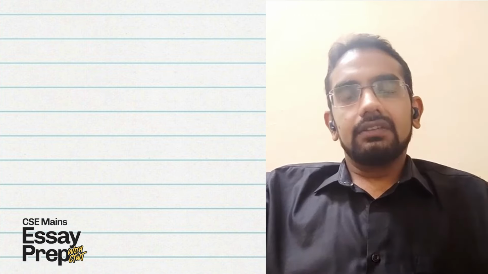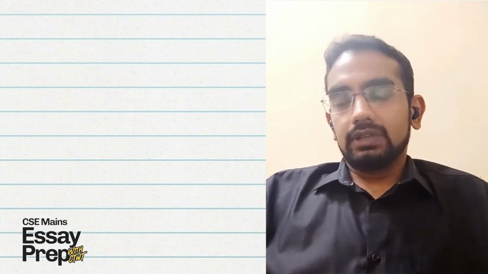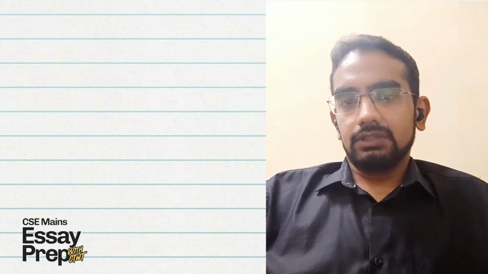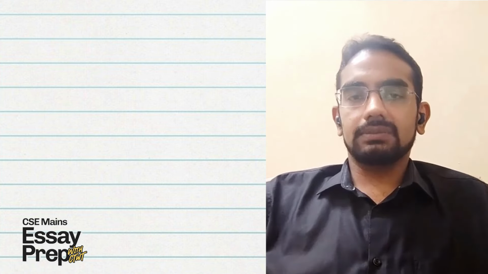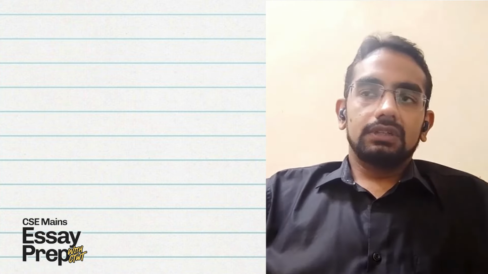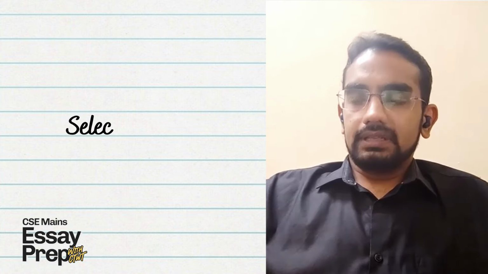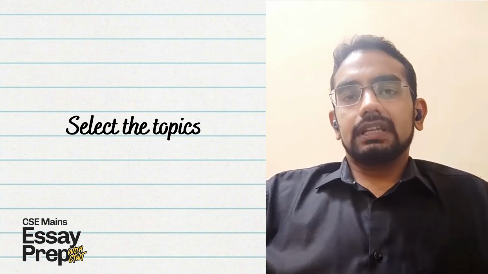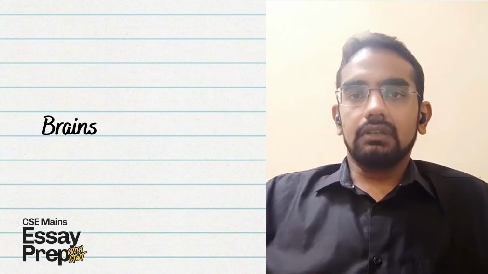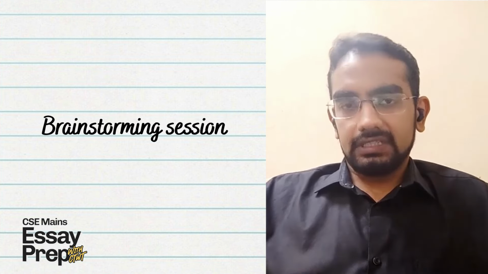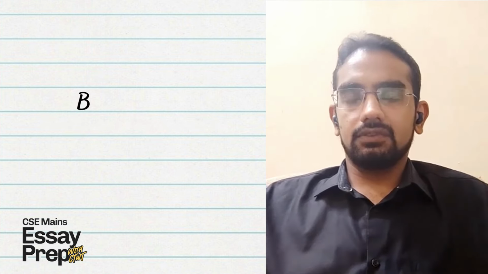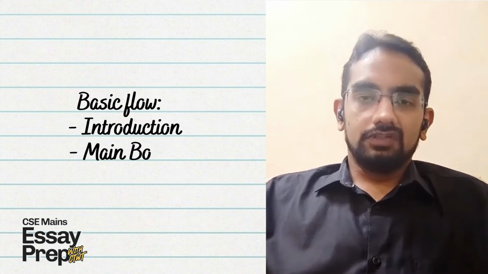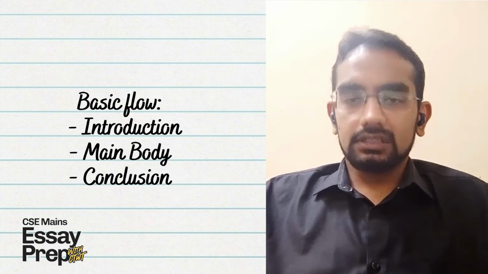So let's begin. First of all, when you write an essay in the UPSC exam, you select the topics from the two subsections that have been given. Depending on your comfort, you select the topic, and then comes the brainstorming session, which is generally about 20 to 25 minutes. After that, in the brainstorming, you decide the structure of your essay, what will be the basic flow from introduction, body, and conclusion, what aspects like social, economic, political, cultural you will cover in your essay.